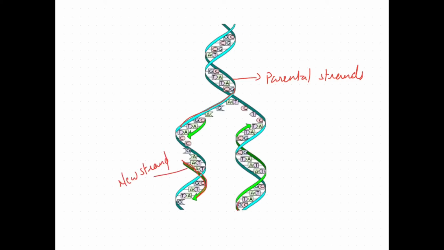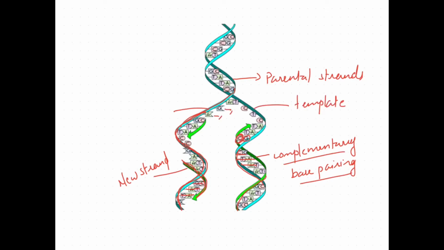And between the new strand and the parental strand you can see the base pairing, and base pairing is always based on complementary base pairing. This means that the parent strand serves as a template by observing complementary base pairing.